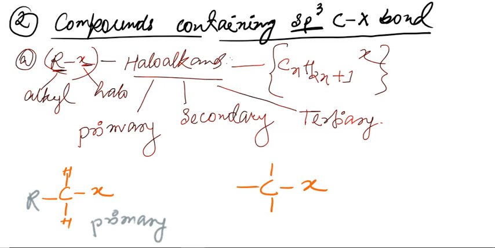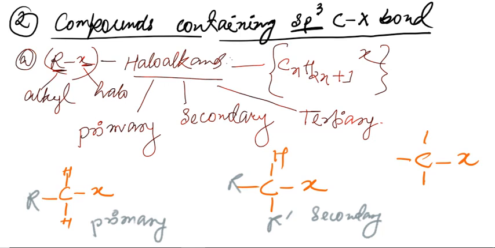X is permanent. When two R groups are present, it is secondary. And when three R groups are present, it is tertiary.